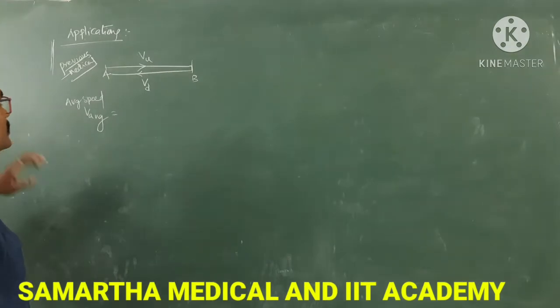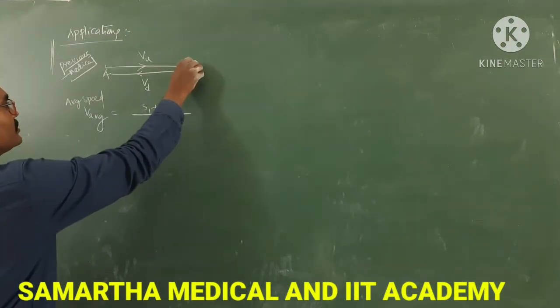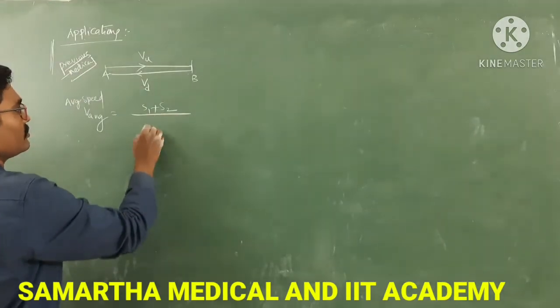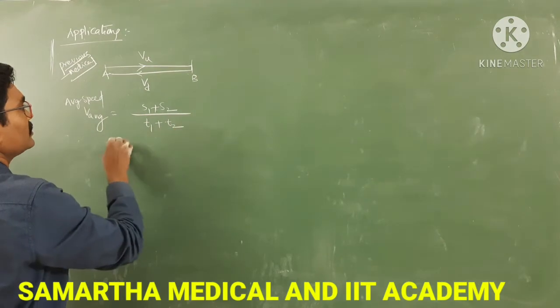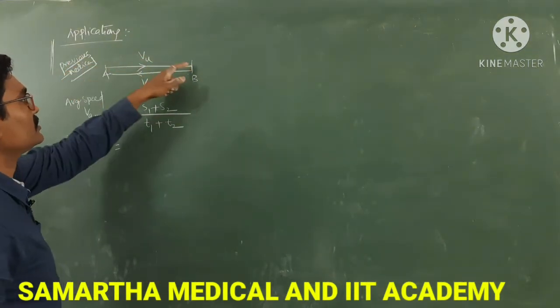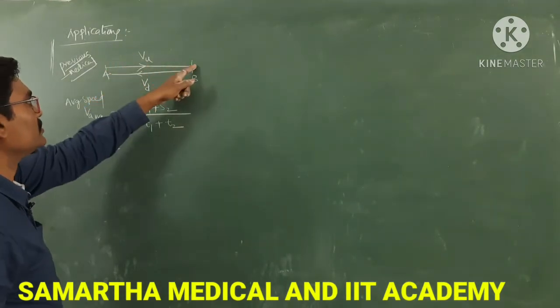So average speed is equal to total distance by total time taken. Here A to B is one distance, B to A is another distance. So S1 plus S2 by T1 plus T2. A to B, how much distance is there?